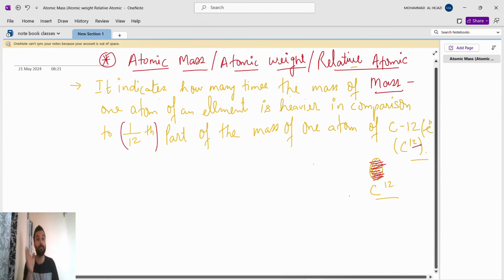Why 12? Because we have broken down the carbon into 12 parts. From those 12 parts we will take 1 part. So 1 by 12th part of the mass of one atom of carbon will get compared with whatever atom you are bringing, that mass. Yes, so this is the relative atomic mass.